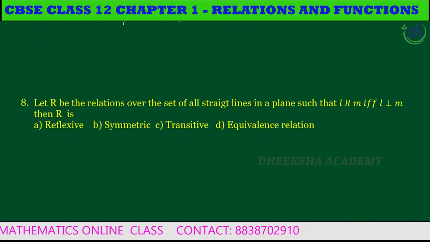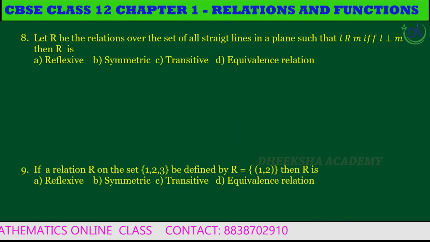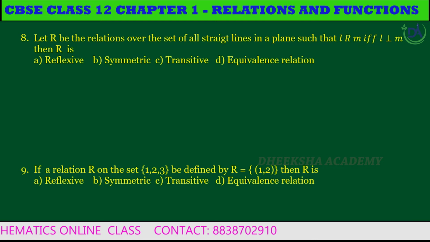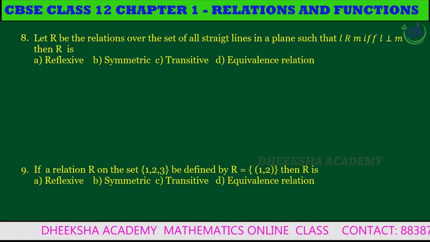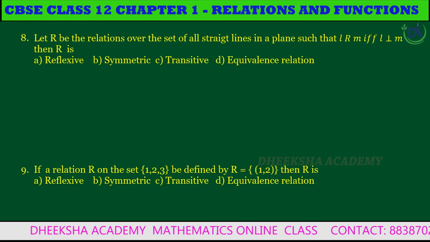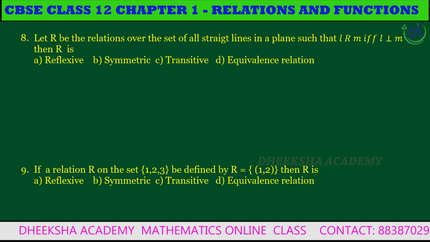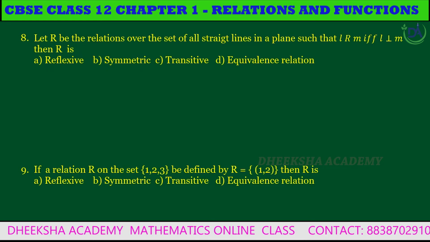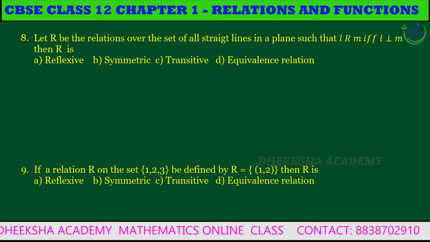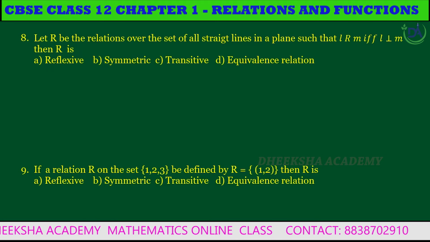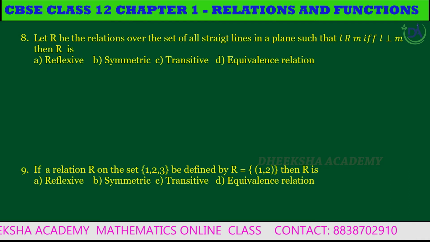Next we go to question number 8. Let R be the relation over the set of all straight lines in a plane such that a line L is related to another line M if and only if L is perpendicular to M. Then R is: A, reflexive; B, symmetric; C, transitive; D, an equivalence relation.